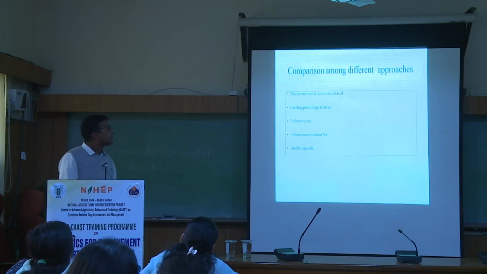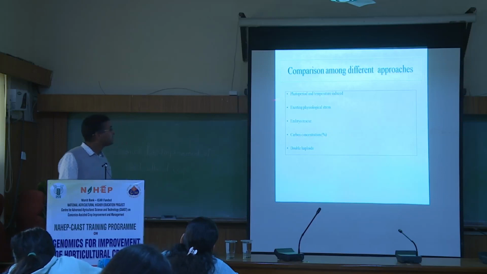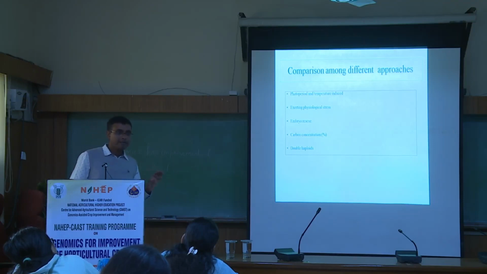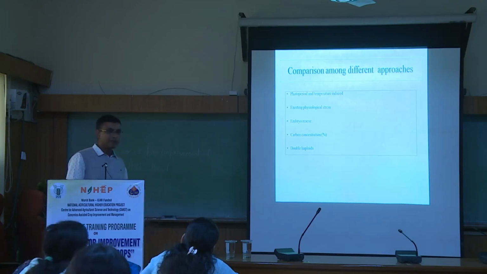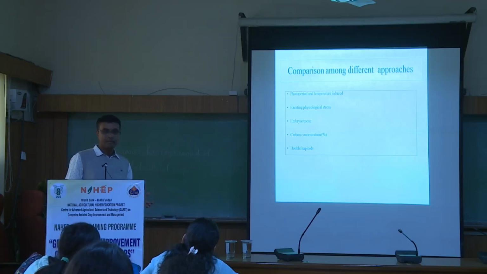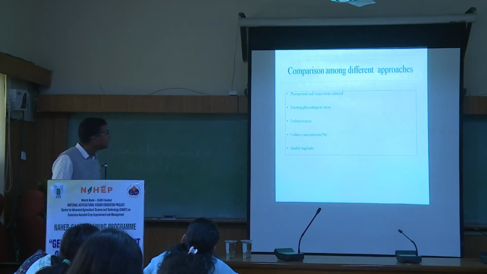Now the comparison among the different speed breeding approaches. The most important and the most widely used is the photoperiod. It may not be the most efficient, we don't know actually. But till now, this is the most widely used. Maybe some other biotechnology-based technology will come, which could be the most efficient.